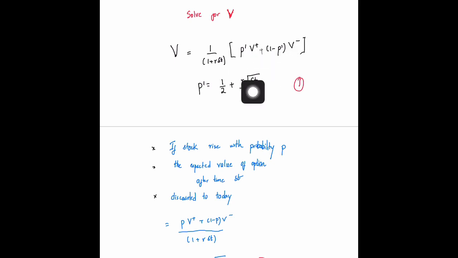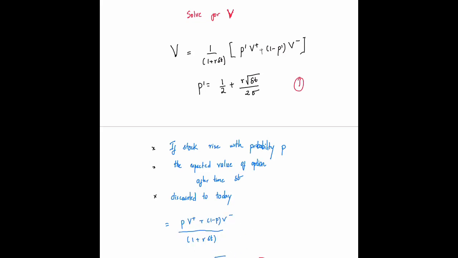If you're changing the mu, wherever you're seeing mu, you change it to an r. So if you change mu to r in the values of the probabilities, after you have evaluated the value of the option using the expected value of the option, using the information of the value of the option at time, then you compare it with the expected value of the option using the actual probabilities.